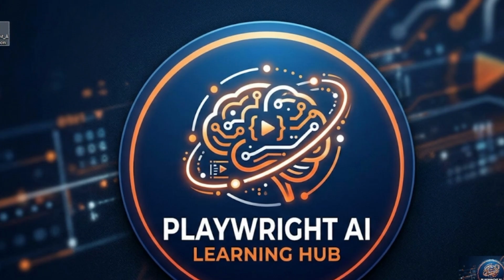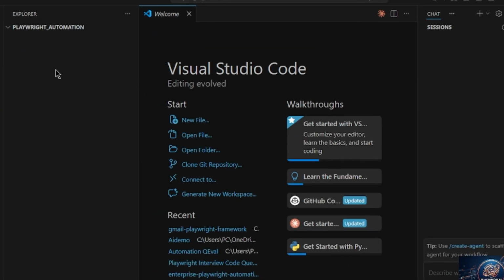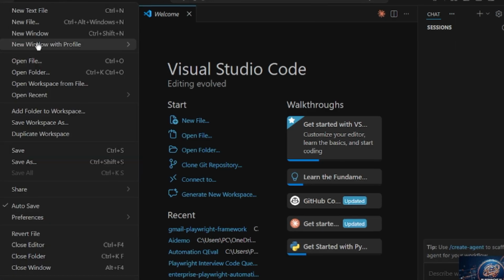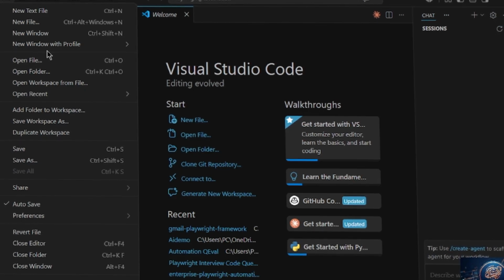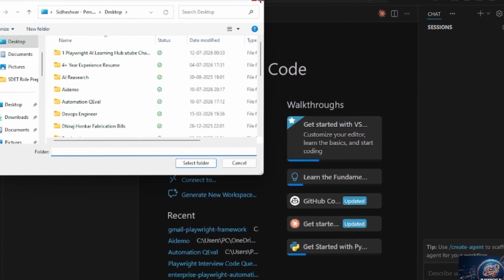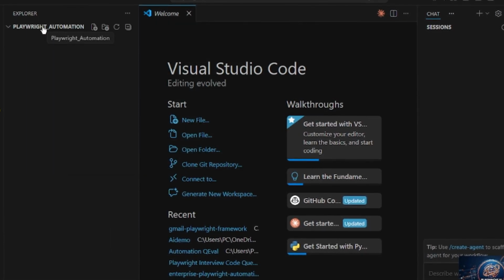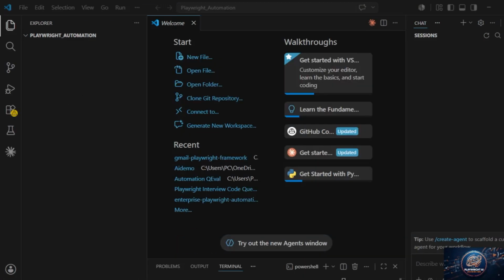So you have downloaded VS Code, just open it. From File, go to Open Folder. So we have to open that, right? Just open, select that folder and you will get the folder name here. Okay, so we have opened the folder as Playwright Automation.